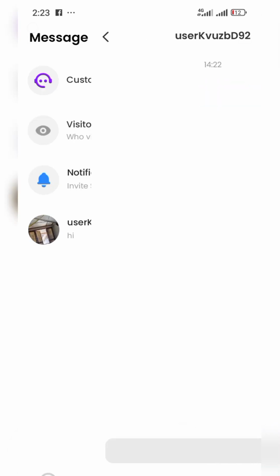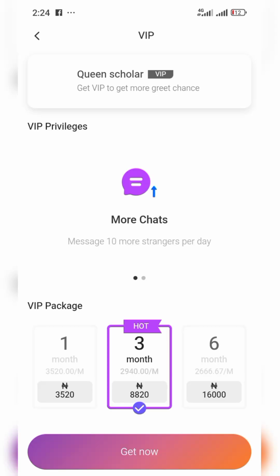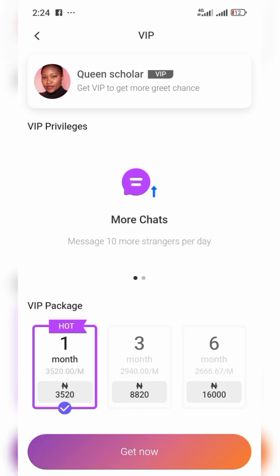And this last place is where you click to check all your earnings and everything. If you want to have more calls or more people to chat with, look at this, become VIP member. Click on this, become VIP member. Then you are going to see 1 month, 3 months, 6 months, depending on the one you want.